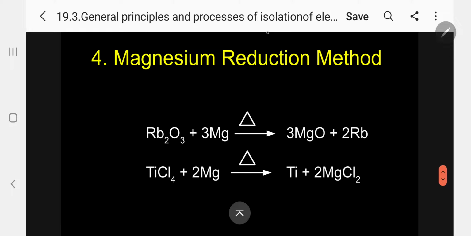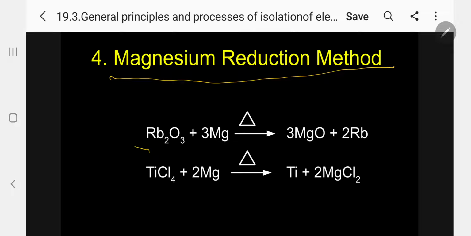And the fourth one is the magnesium reduction method. Kindly follow. This is the metal we are using, the most important metal. Normally, at the lowermost will be calcium, then next magnesium, then the next metal. So normally magnesium will be among the lowermost metals, more electropositive metals. We can reduce any metallic oxide.